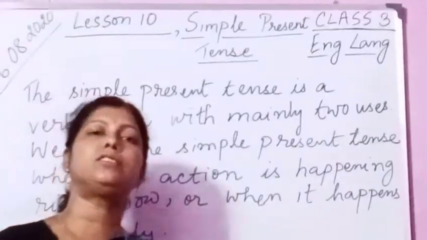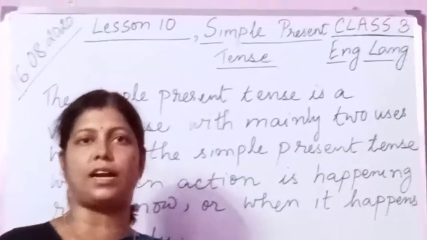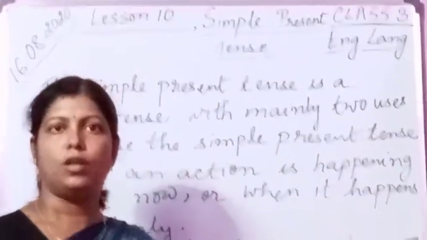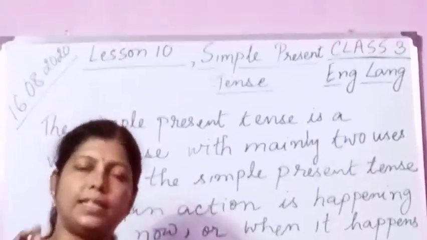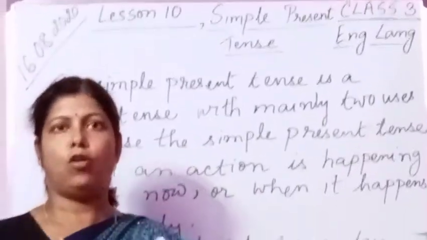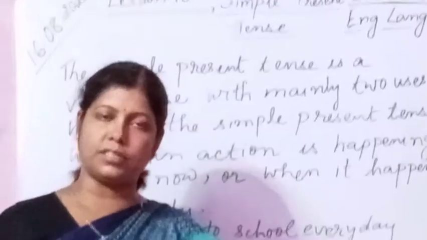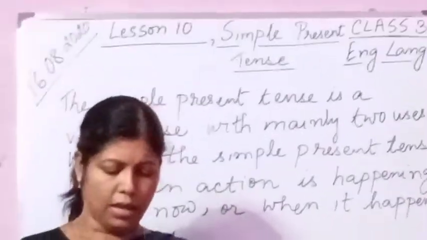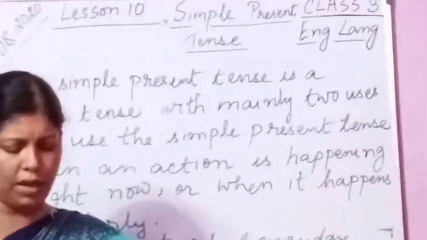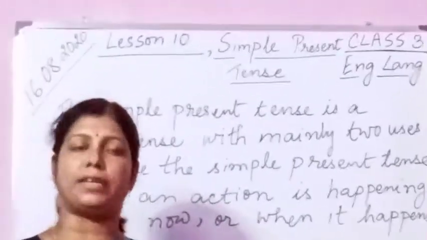Miss Dorji practices karate in the morning. Now you see here, Miss Dorji practices karate in the morning. See, every morning she practices karate. So this is her habit, which she does regularly. This activity, she practices karate. This activity she does regularly. Okay. So this sentence is also in the simple present tense. So just put a tick, she is doing this almost every day. In the morning she practices karate.